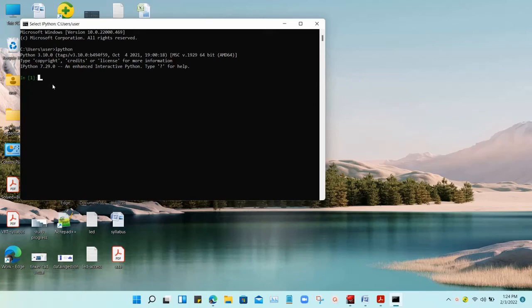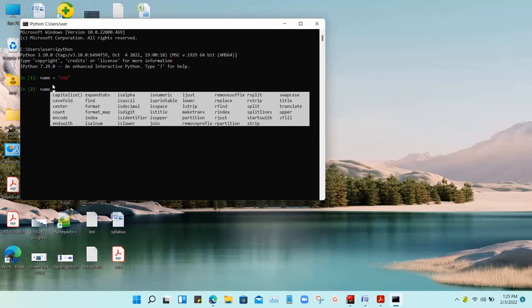If you press enter, you can see In [2]. Now I am going to give a variable name: name equal to siw, and enter. You can see line 2, right? Now type name dot and press tab; you can see a variety of options.